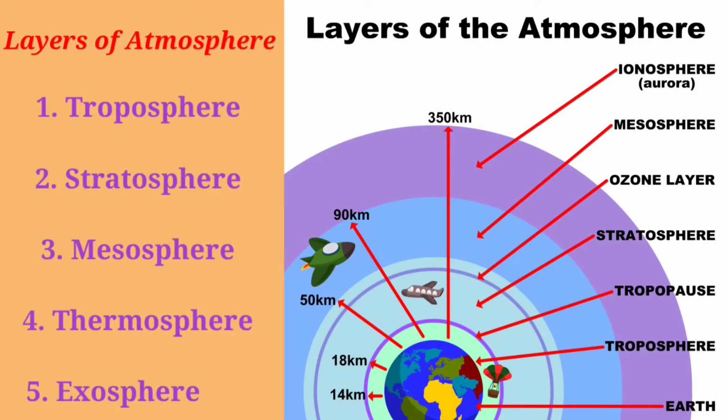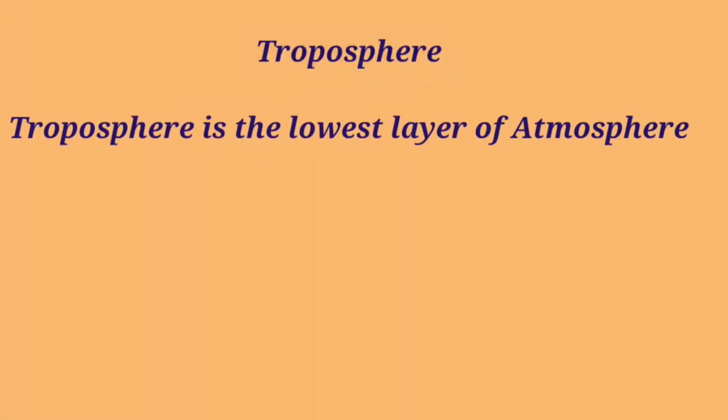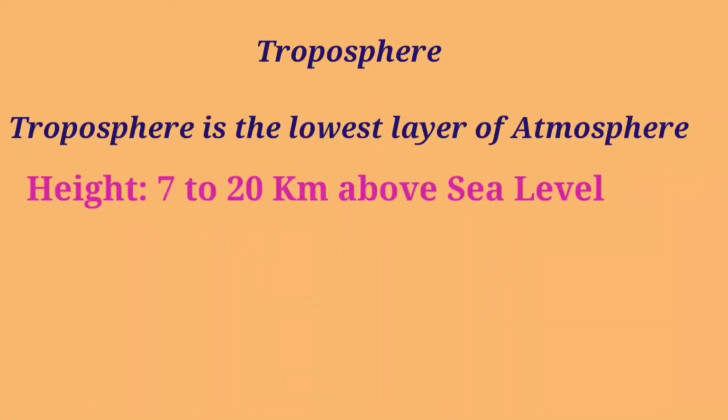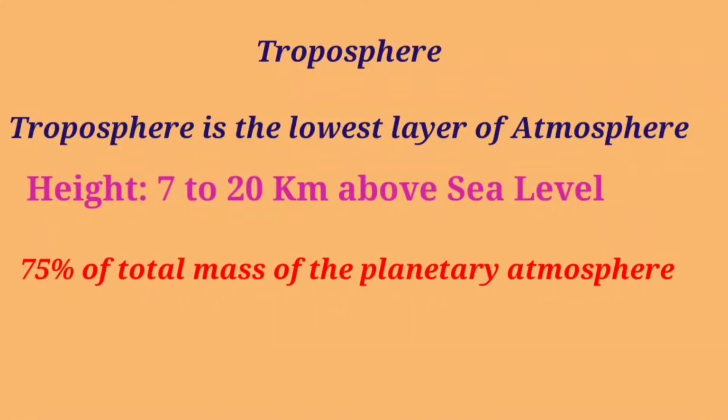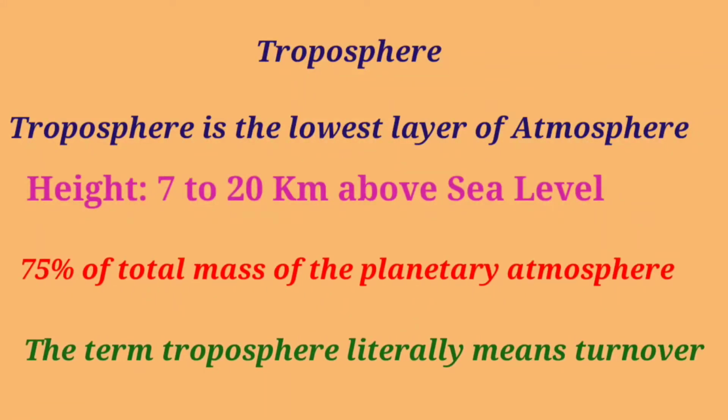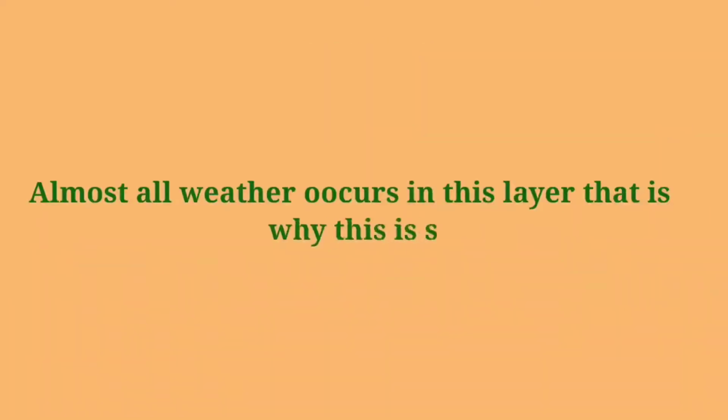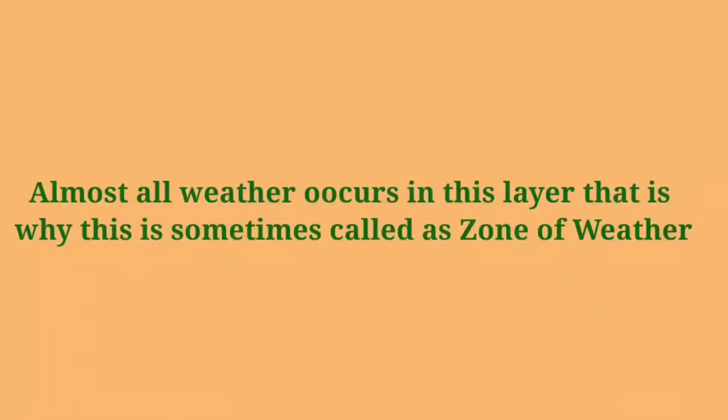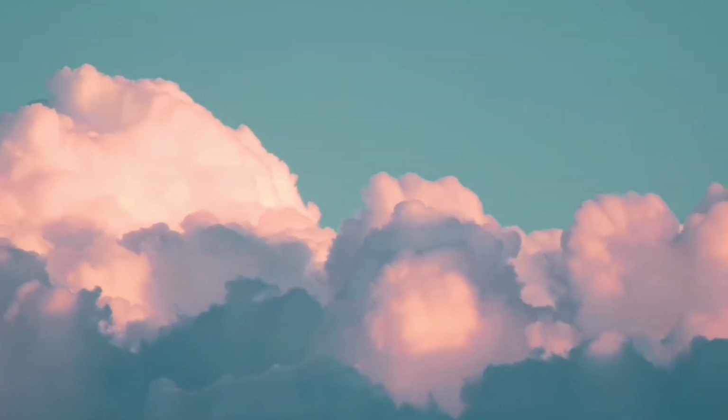Let's talk about the troposphere. Troposphere is the lowest layer of the Earth's atmosphere. The troposphere starts at Earth's surface and goes up to a height of 7 to 20 km above the sea level. It contains 75% of the total mass of the planetary atmosphere. All weather phenomena occur in this layer. The term troposphere literally means turnover, meaning that in this region air mixes and constantly moves, resulting in constant change called weather. Almost all weather occurs within this layer, that's why this is sometimes called the zone of weather.